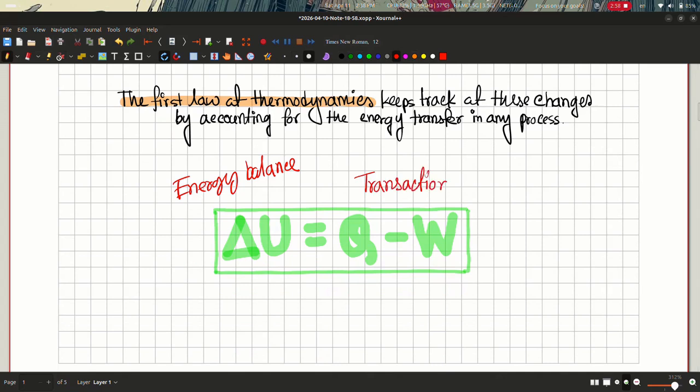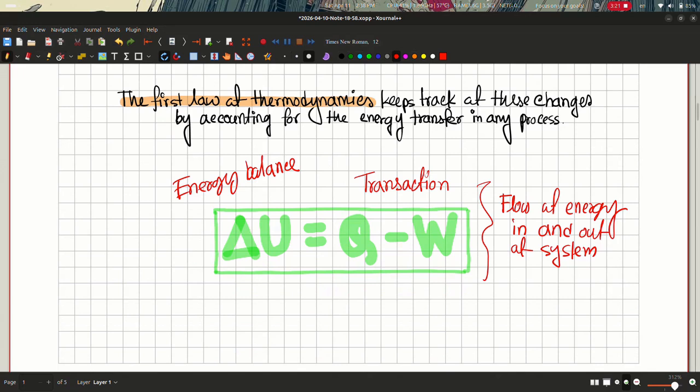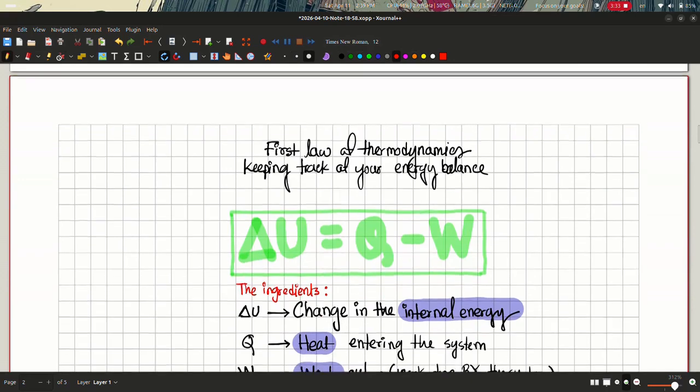So on the right hand side, what we essentially have is flow of energy in and out of the system, and this can happen in two ways. One is through heat and another is through work. So now let's explain these three terms in a little bit of detail.